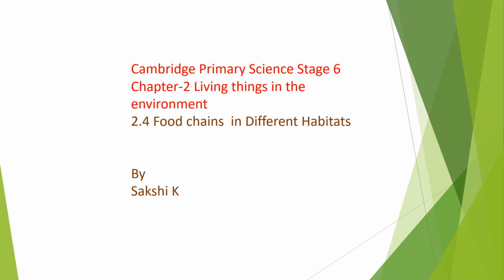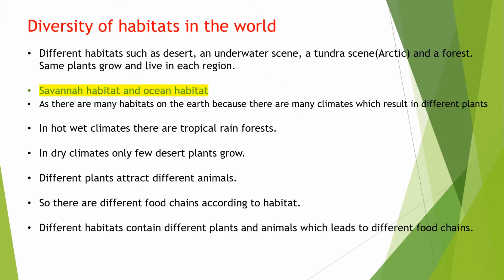Today I have a topic for discussion: food chains in the different habitats. Let's discuss different habitats in the world, such as a desert, an underwater scene, a tundra scene. Tundra scene means a treeless level region found in the Arctic. It's a base ground found in the cold region, and the forest. Some plants grow and live in each region.